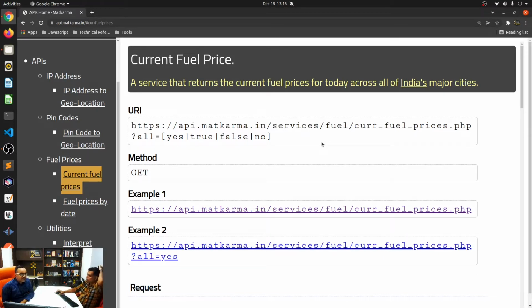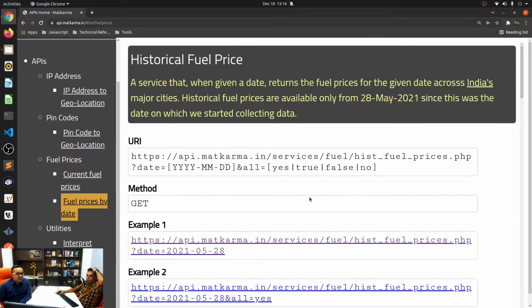But this can get you the current fuel prices for all major cities in India. I think I have about 130 cities all across India. If you say all is equal to yes, it will give you all the cities. If you exclude this parameter, it will only give you the 4 major cities: Chennai, Delhi, Bombay, and Kolkata. That's about it. And then you can also have fuel prices by date.